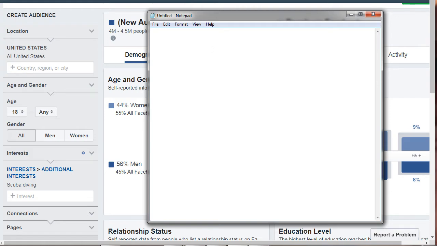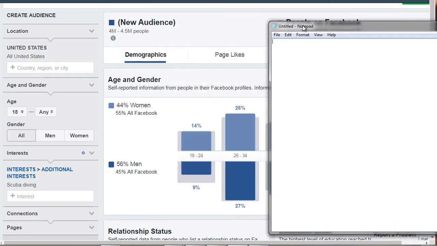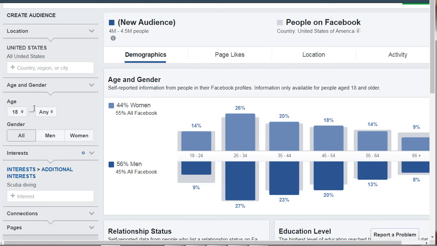Like I said earlier, this is not set in stone. It's just giving you a better idea of who you could be targeting. Remember, I started with any age and any gender, but we can see 55% of women on Facebook and 45% of men on Facebook. In general it seems like it's 50-50, so we're just going to stick with both.